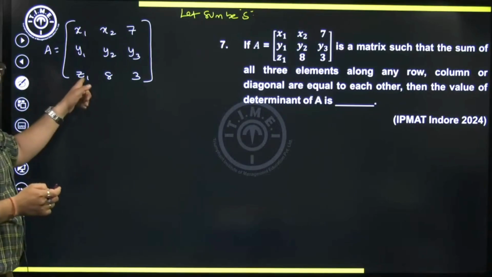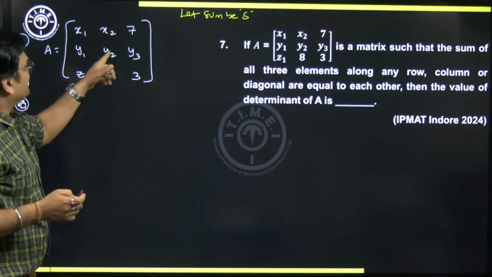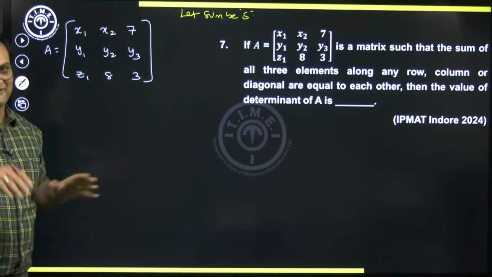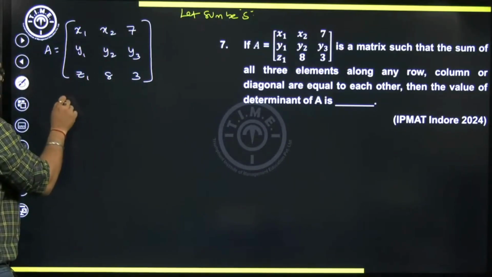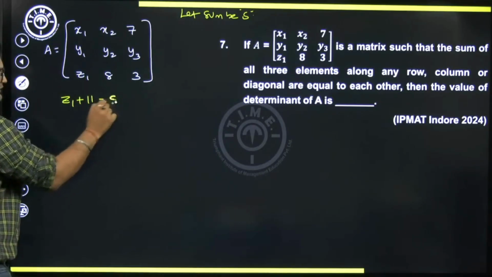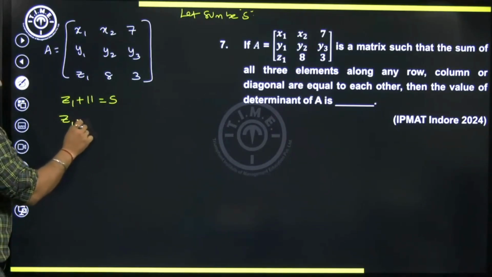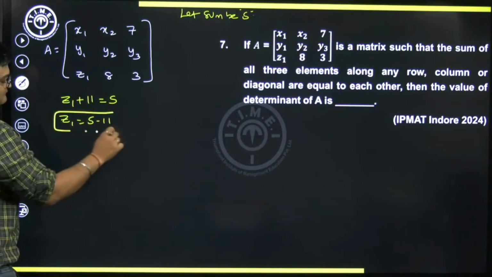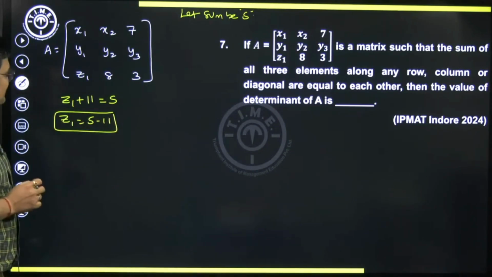So can I say even z1 plus 8 plus 3 is s, y1 plus y2 plus y3 is s, everywhere it's going to be s. So can I write here z1 plus 8 plus 3 is 11. If I take the third row, it is going to be s. That means z1 will be what? S minus 11 in terms of the sum. It's going to be s minus 11, right?